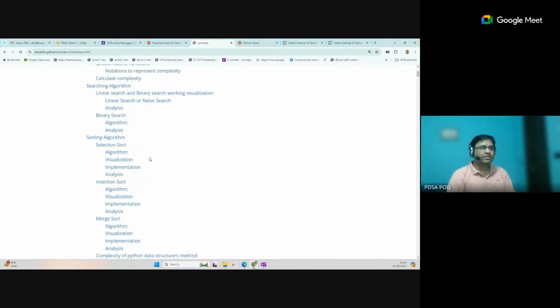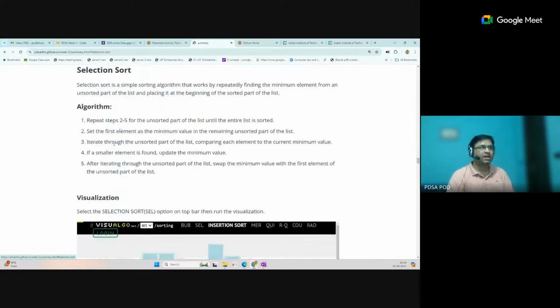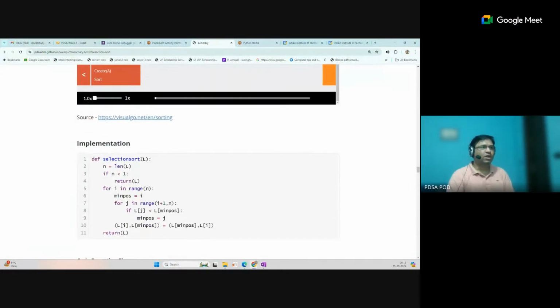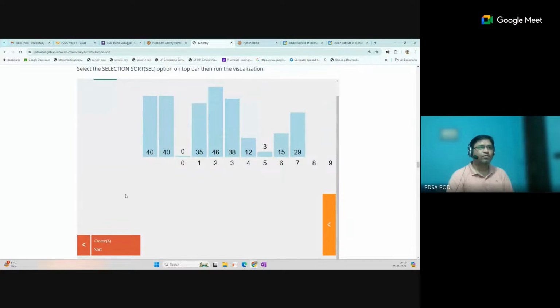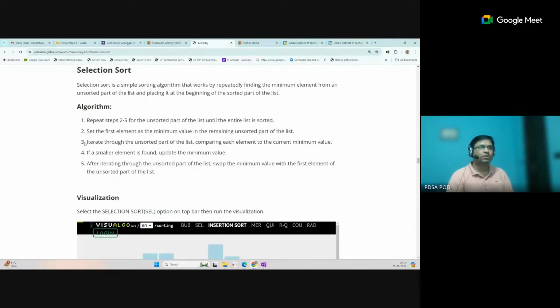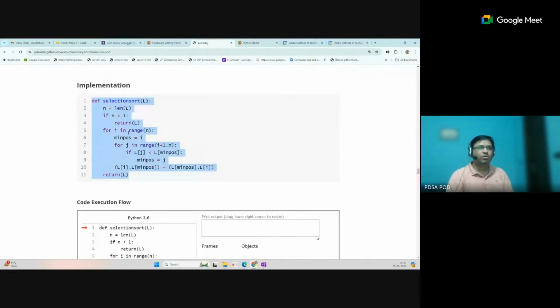So our suggestion is, do not focus too much on learning the code. Okay, suppose you are learning selection sort, do not try to memorize the code. Just understand what is happening during the process. You can see the code and just understand how the algorithm is working, what concept the algorithm is using. Just understand and learn that concept. So the questions in the quiz and exam will also be based on the concept, not the implementation.